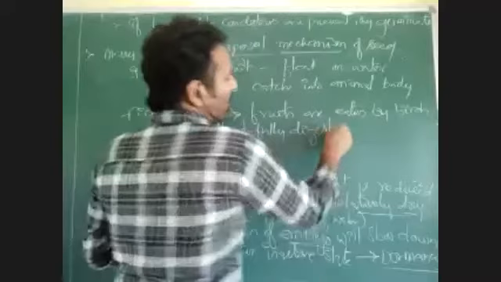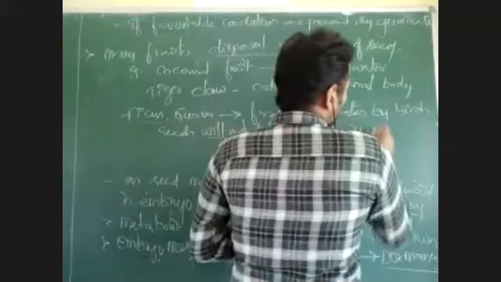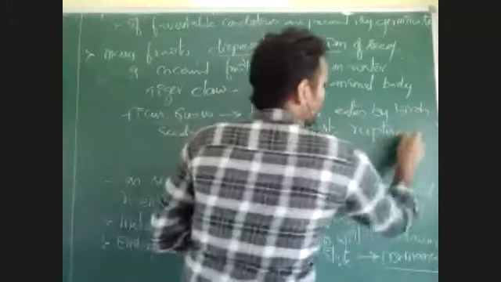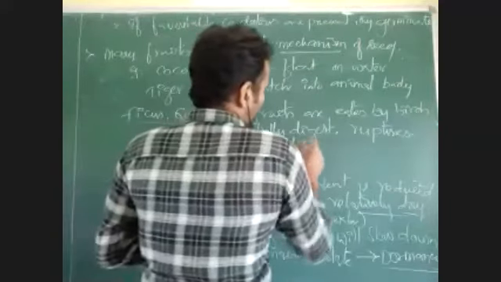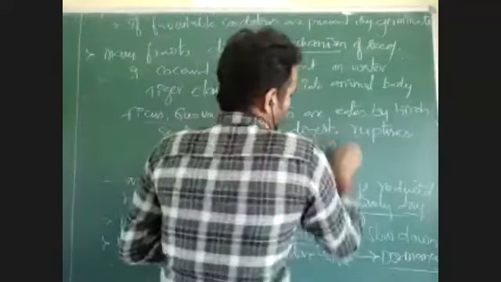They are only partially digested. That ruptures the seed coat and disperses the seed to new areas.